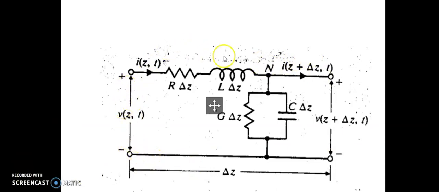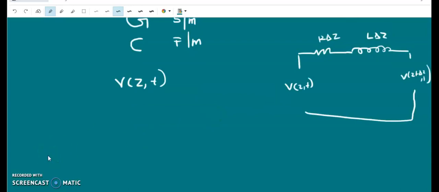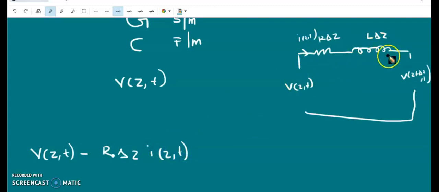Starting from here and ending here, applying KVL, we get V of z,t minus the potential over the resistance. The resistance is R into delta z, so R delta z into I of z,t, where I of z,t is the current over here, minus the potential over the inductance, which is L into di by dt, that is L into delta z into di by dt.